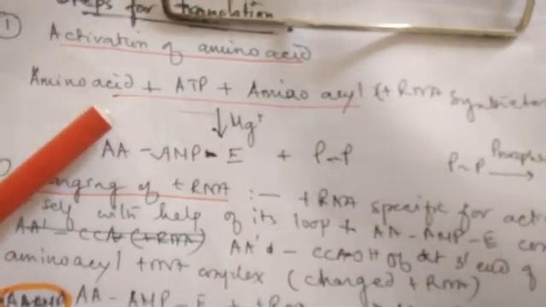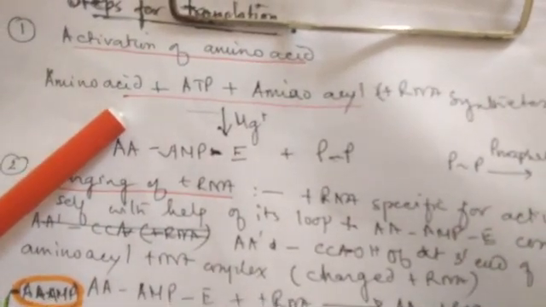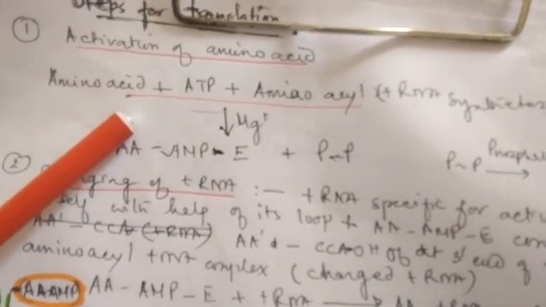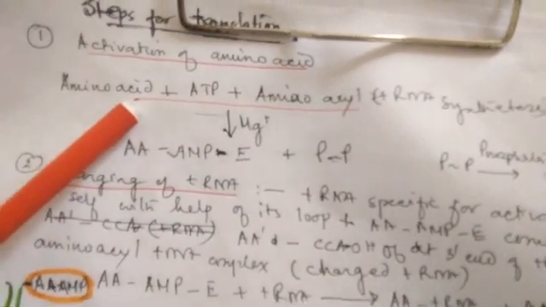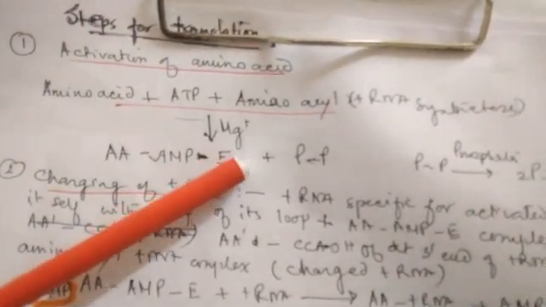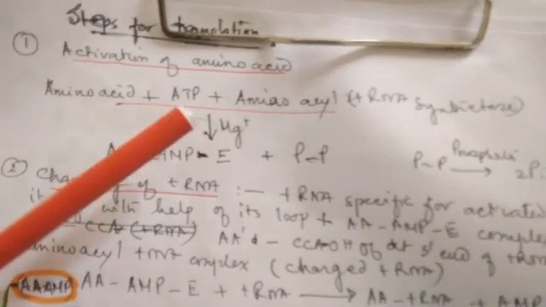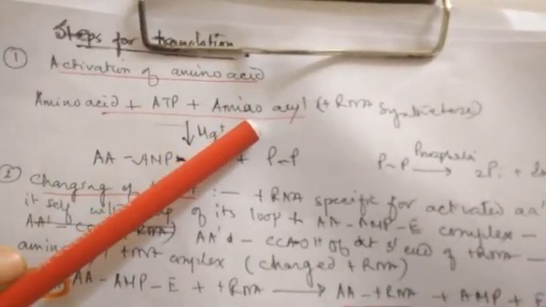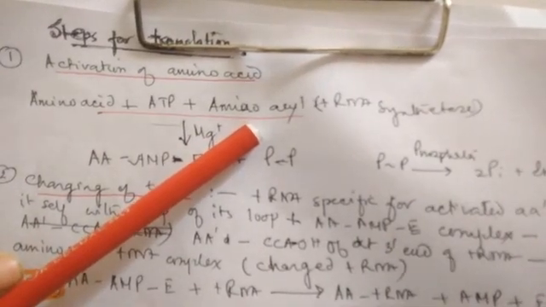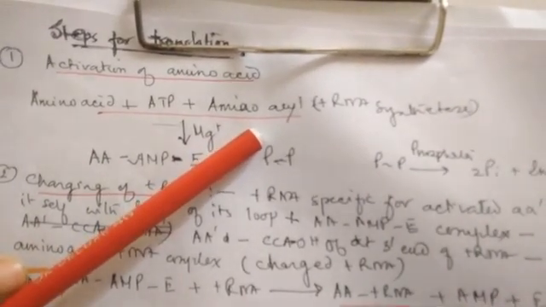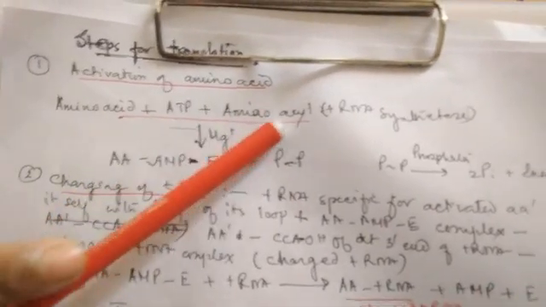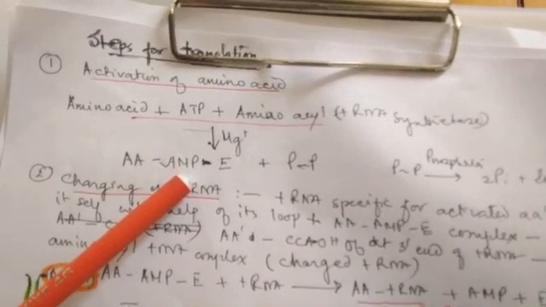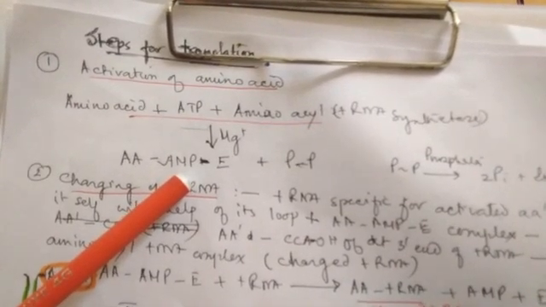Activation of the amino acid. Now in the presence of magnesium and ATP, an amino acid gets attached to a specific enzyme. The whole thing occurs in the presence of magnesium: the amino acid and ATP get attached with the enzyme amino acyl tRNA synthetase. And these three form a complex, which is the amino acid adenylate enzyme complex.